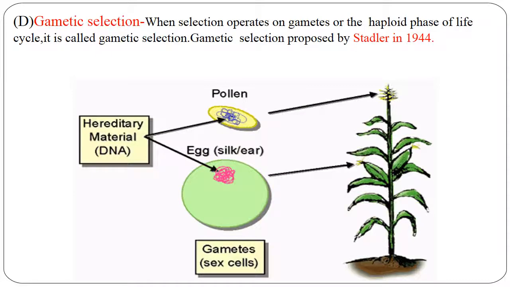Coming to gametic selection. When selection operates on gametes in the haploid phase of life cycle, it is gametic selection. This was proposed by Stadler in 1944.